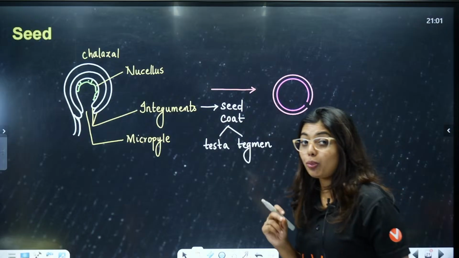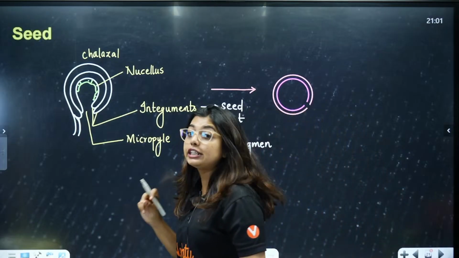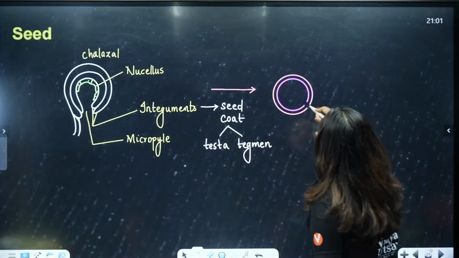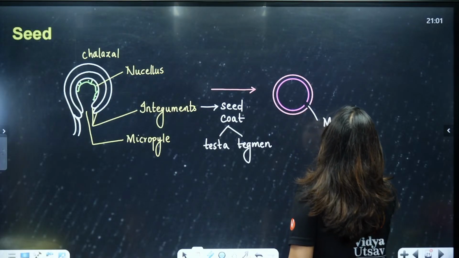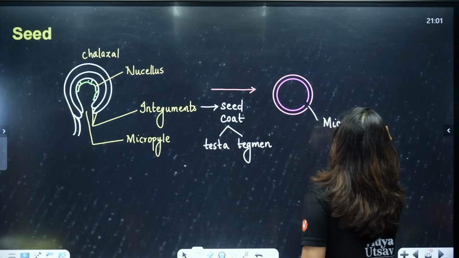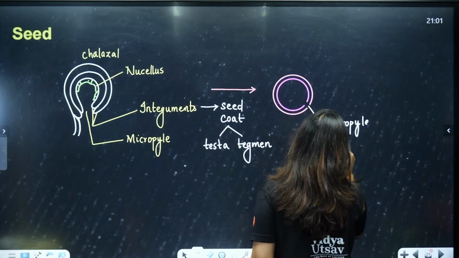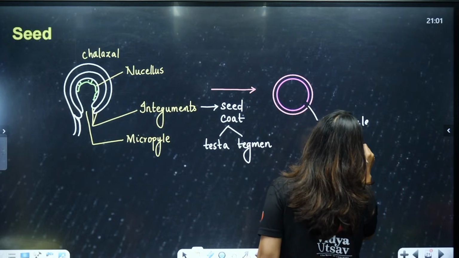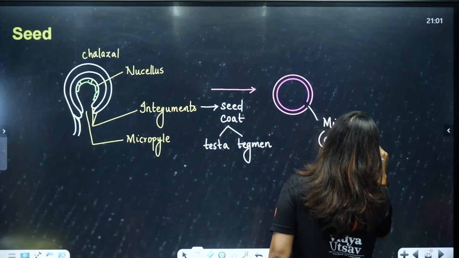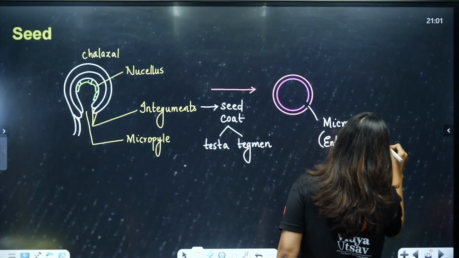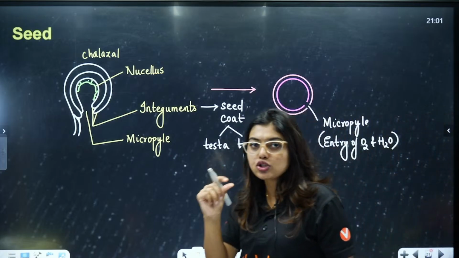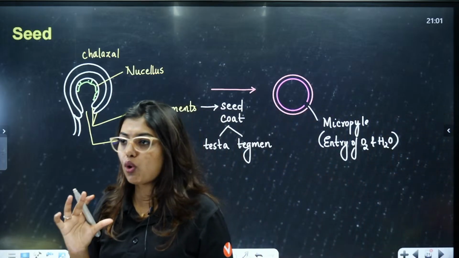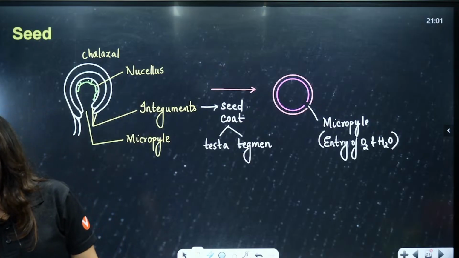Now, the micropyle, which is a small portion where the integuments are not there, is this end. This is your micropyle. Micropyle, students, in the seed, became a region for entry. It is given clearly in your NCERT, entry of oxygen and water. It became a small opening that allows the entry of oxygen and water. Clear? Yes or no?